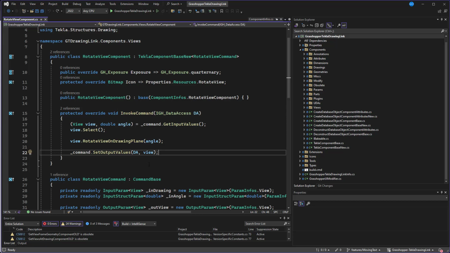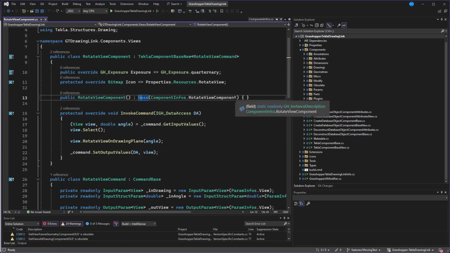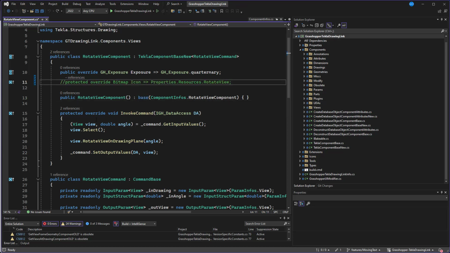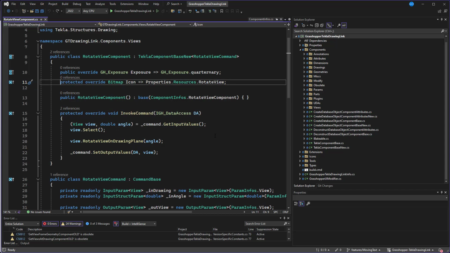And as I said, what is the most interesting is the GUID, which can be found in the version specific constants, but also you have to provide some naming convention. You can skip the bitmap by just commenting this line. And that's mainly all. The essence is happening here in the logic of your component.